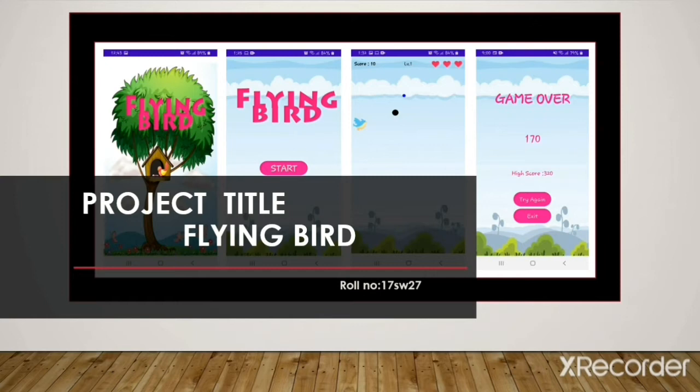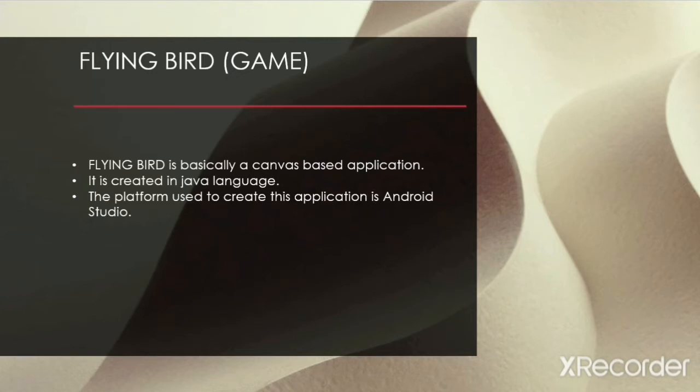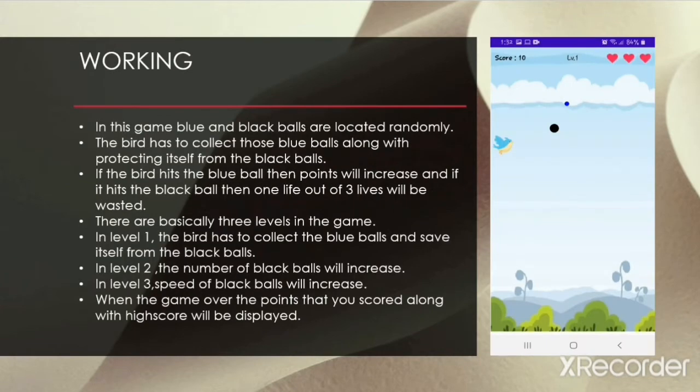My project title is Flying Bird. Flying Bird is basically a game. It is a canvas-based application and it is created in Java language. And the platform used to create this application is Android Studio.